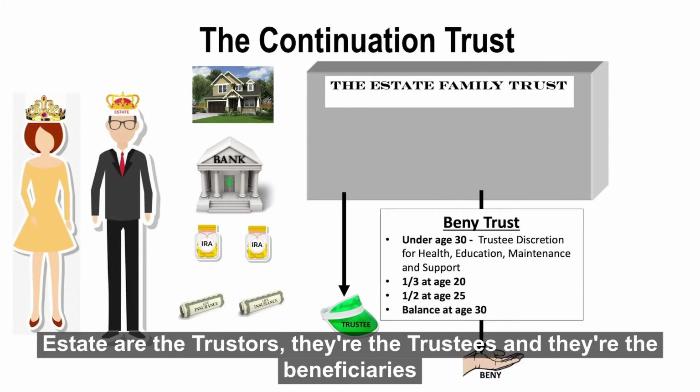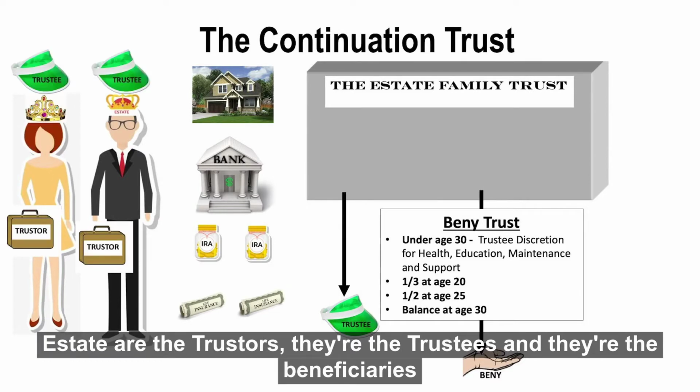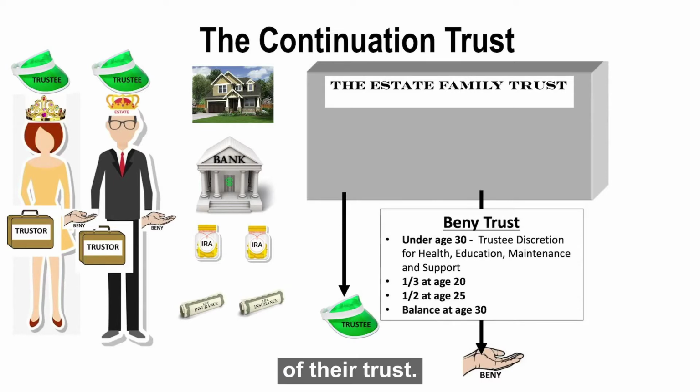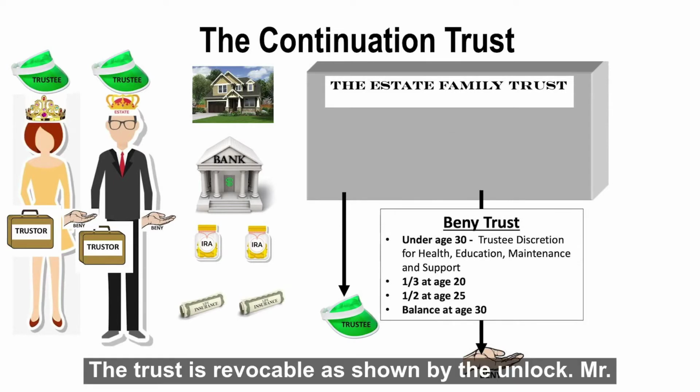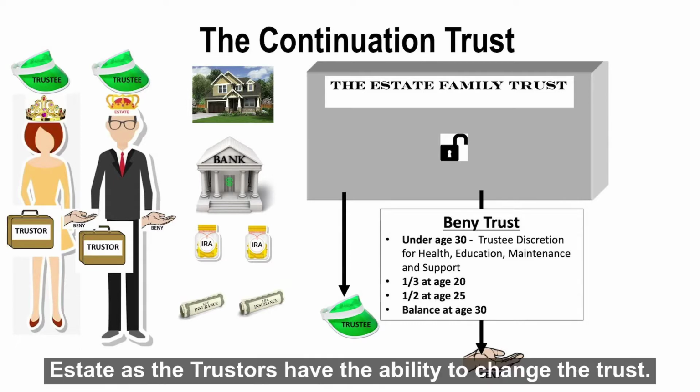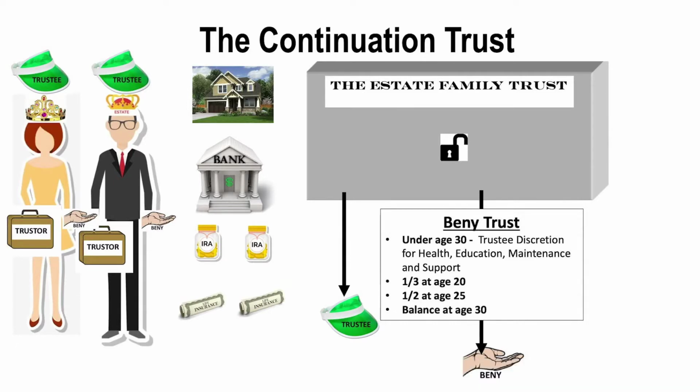Mr. and Mrs. Estate are the trustors, they're the trustees, and they're the beneficiaries of their trust. The trust is revocable, as shown by the unlock, because Mr. and Mrs. Estate, as the trustors, have the ability to change the trust.